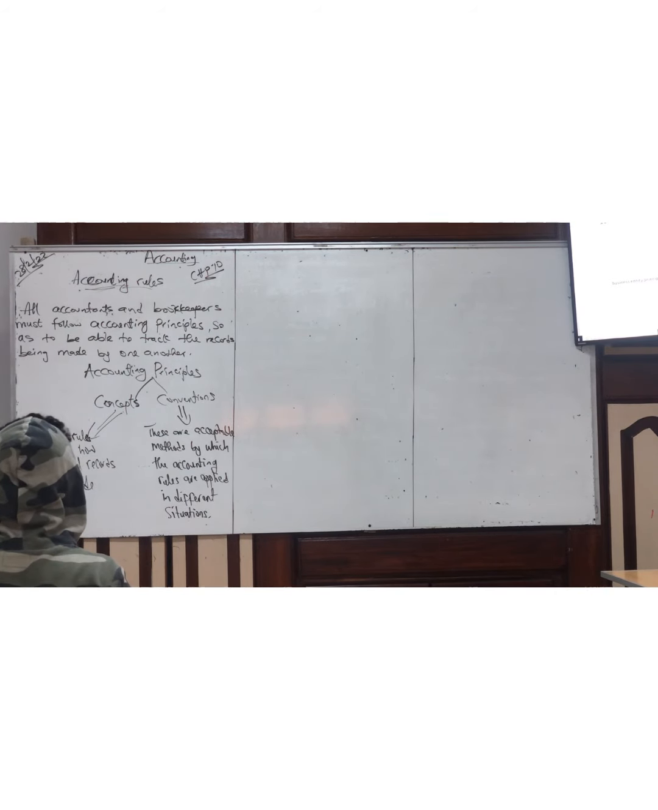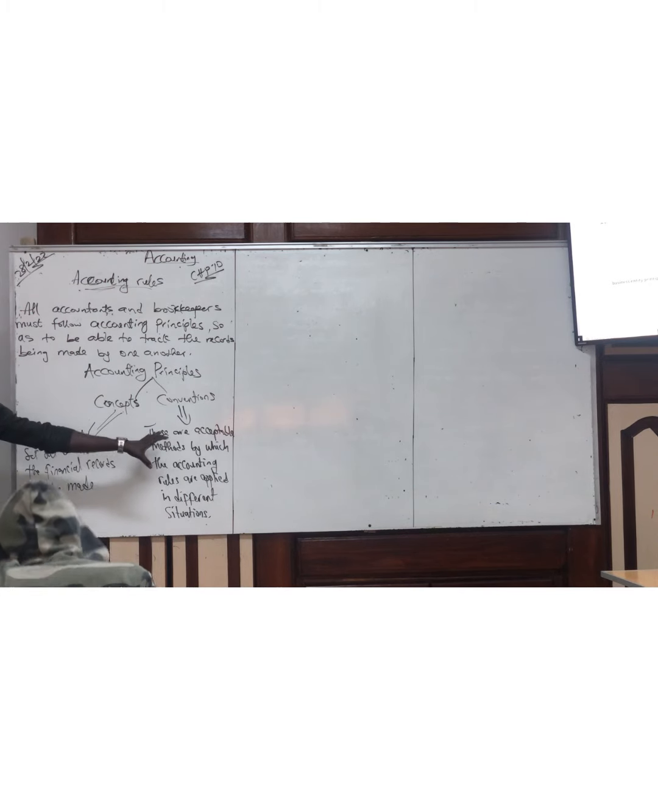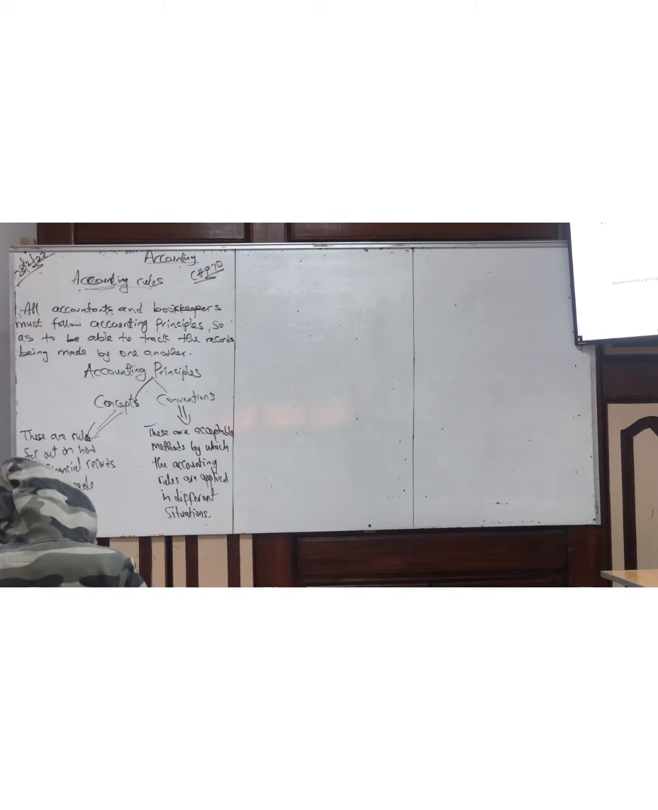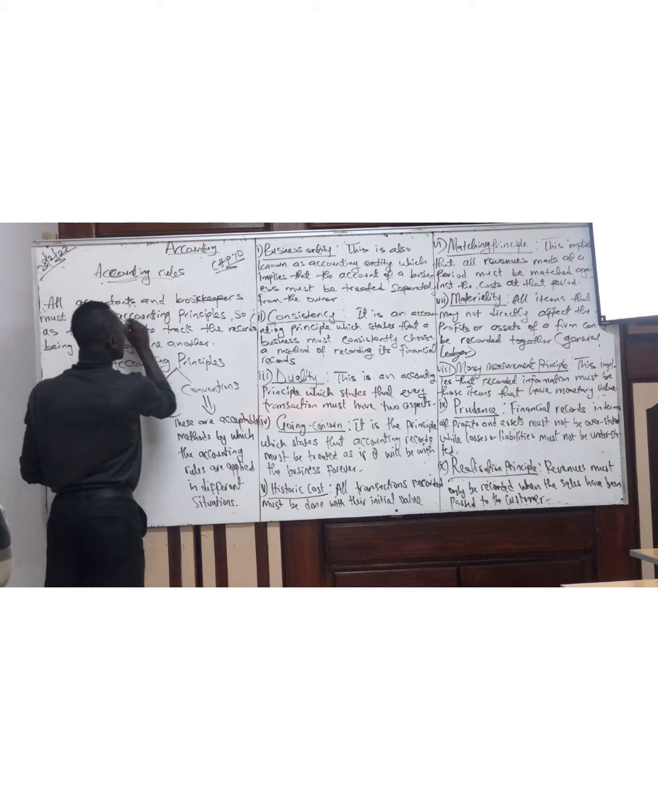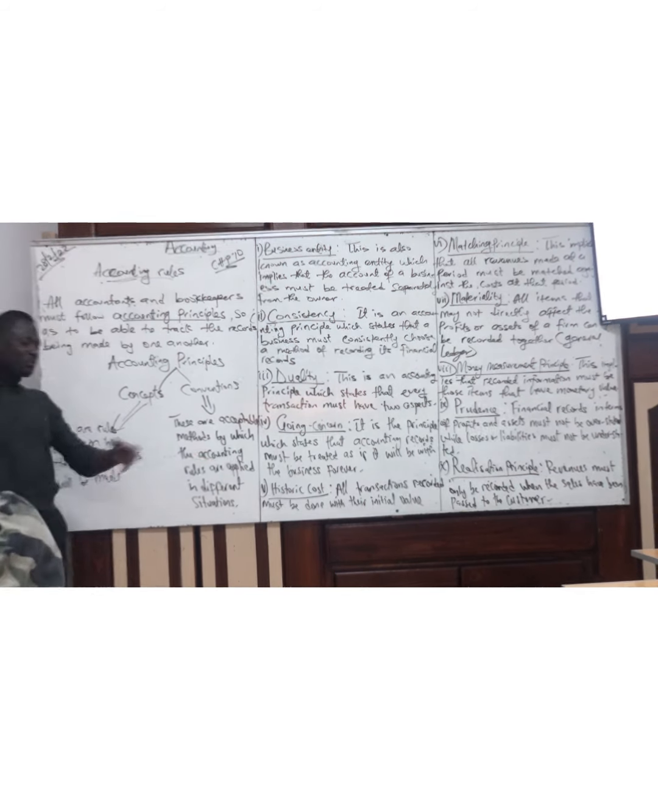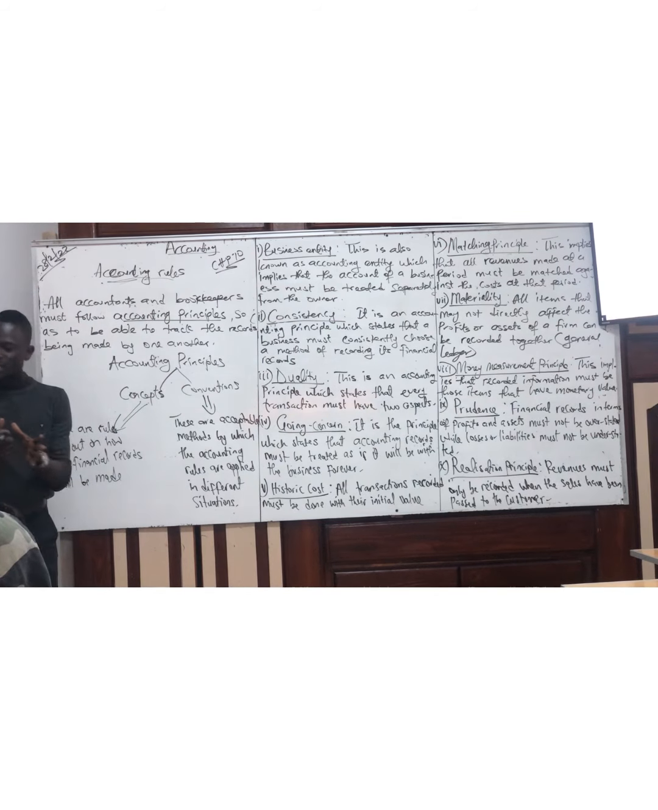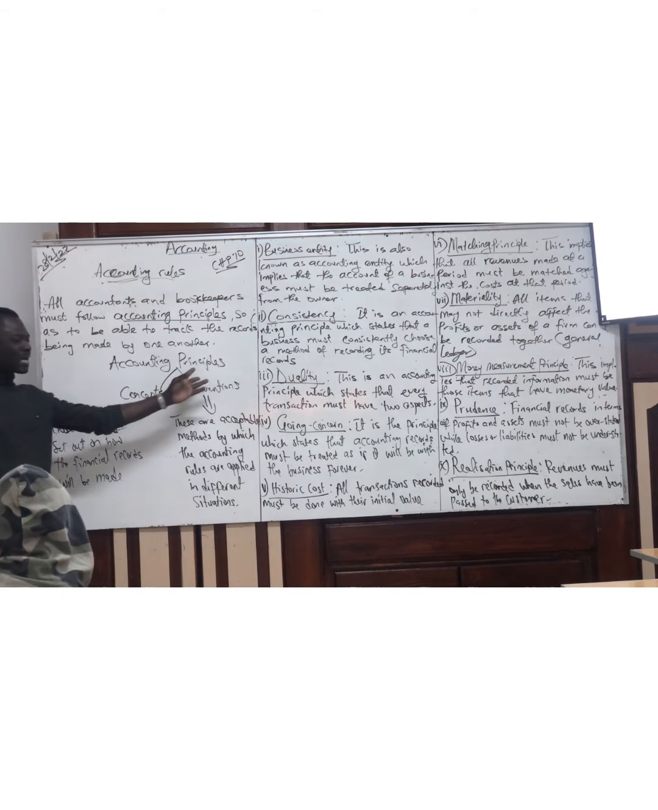So, concepts are rules set out on how the financial records are being made. Conventions, these are the acceptable methods by which we put the rules into every situation. So, all accountants and bookkeepers must follow accounting principles. That means there are principles that have to be followed as an accountant, or as a bookkeeper, or as a business. You need to follow certain rules and regulations in the course of preparing your financial records. So that makes us talk about accounting principles.